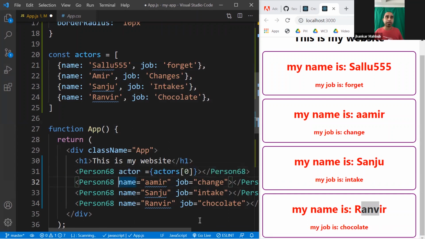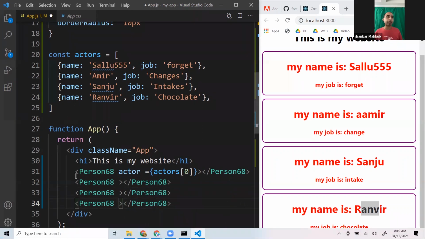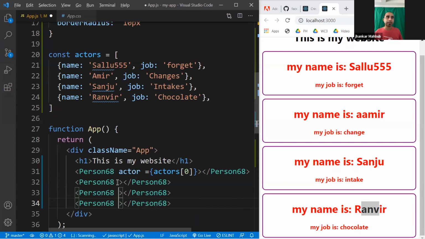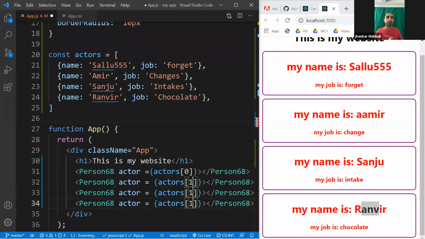And in a similar way, you can do all this stuff. So let's do this here, and here, and here. So we get rid of all these values. Now I do Alt click so that I have multiple cursors. I press Alt and then click 3 places, and then I type actor. This is how I can type on multiple lines at the same time, and it equals, this is dynamic, actors 1. I don't want to pass 1 everywhere. So I click outside, and the multi-cursor is gone, and this is 2, and this is 3.